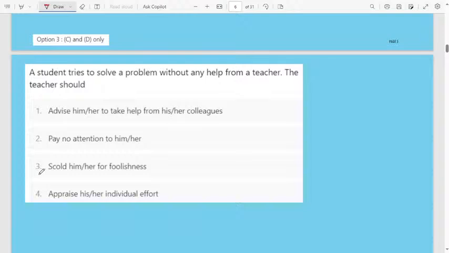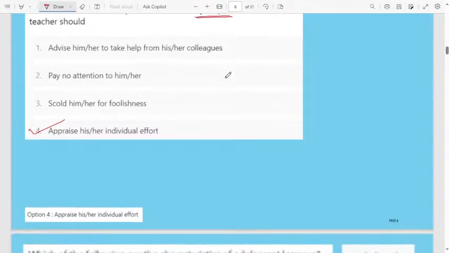Third one, scold him or her for foolishness. Fourth one, appraise his or her individual effort. Fourth is the correct answer for this question, because a student tries to solve a problem without any help of either their colleague or a teacher, the student individually solves the problem. Then what does the teacher have to do? The teacher has to appraise his or her individual effort. That is the correct answer.